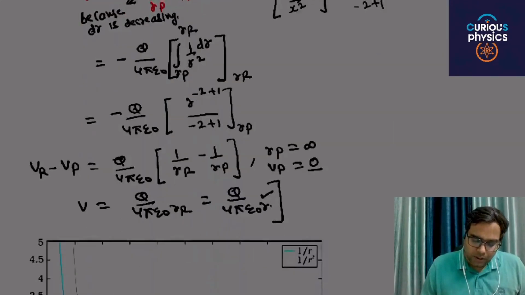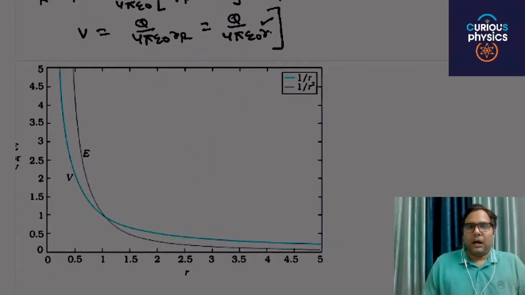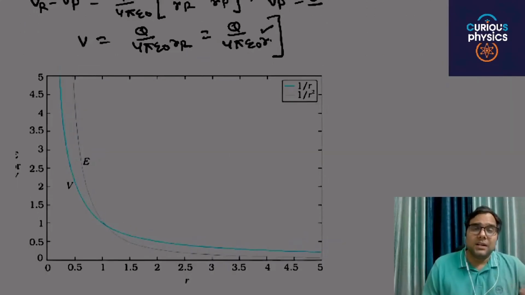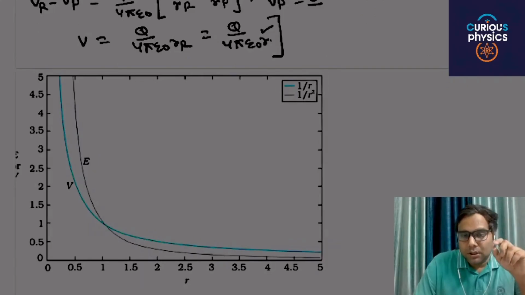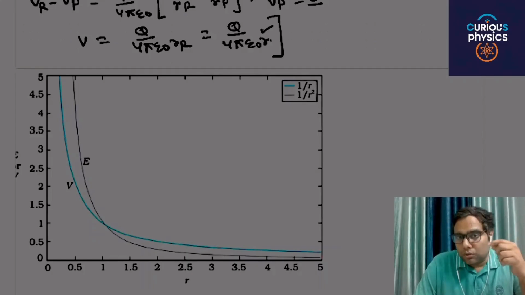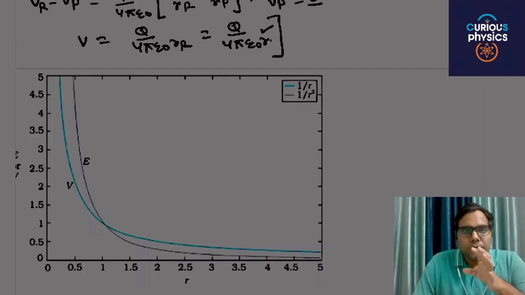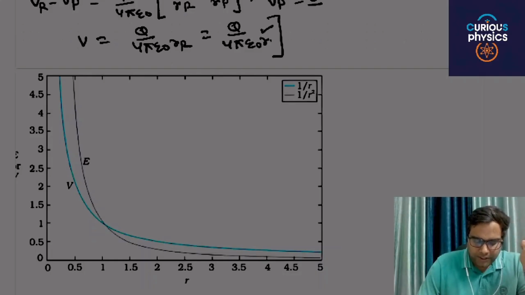Its value should always be in your mind: 1 by 4 pi epsilon naught q by r. And one more thing, potential is a scalar quantity, and its counterpart, the electric field in the first chapter, is a vector quantity. So if you solve questions related to electric field, you have to follow the laws of vector addition. But if you want to solve questions of potential, you simply use simple algebra.